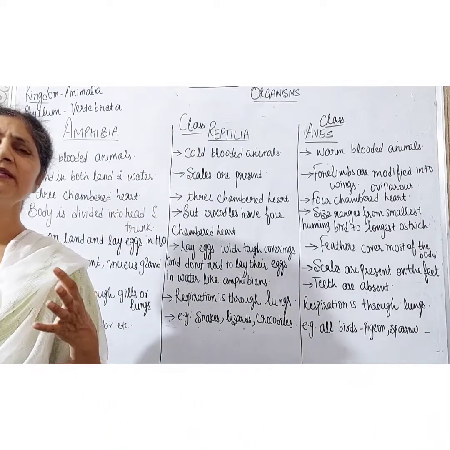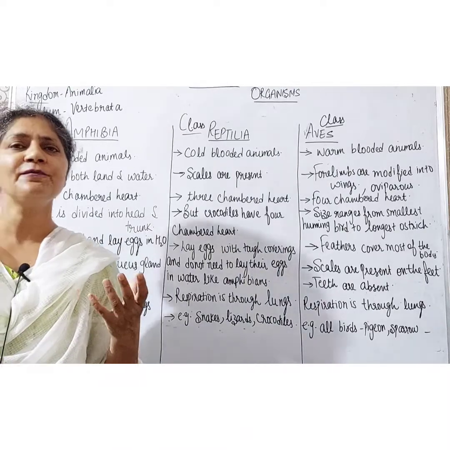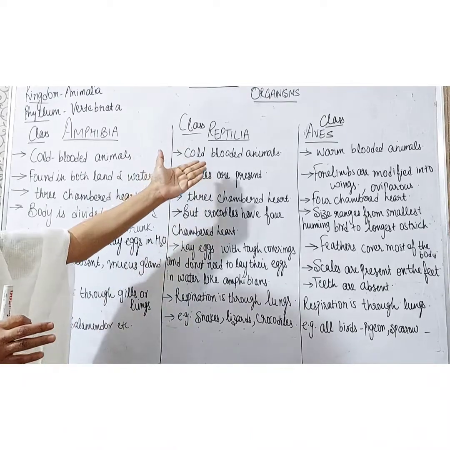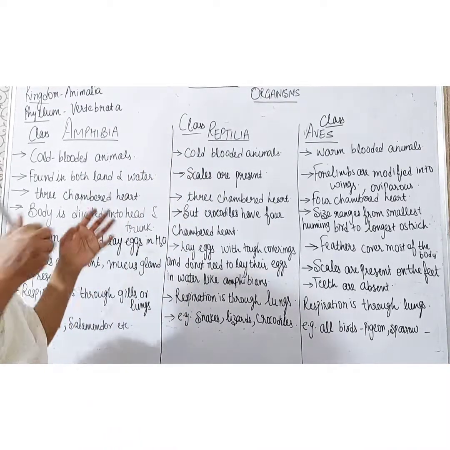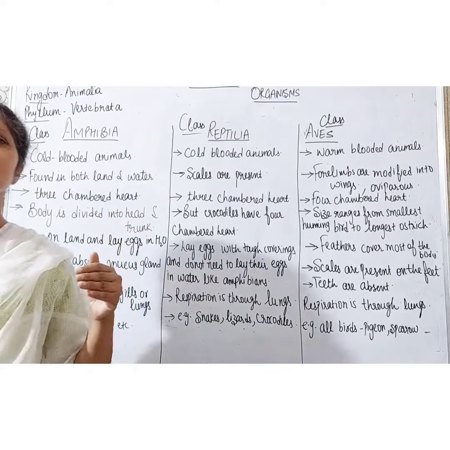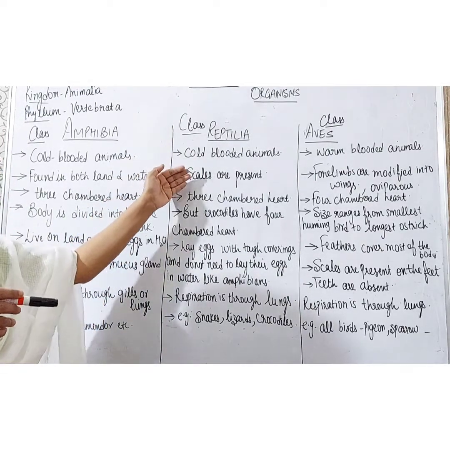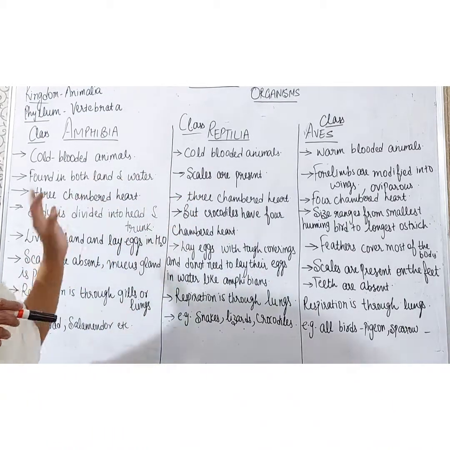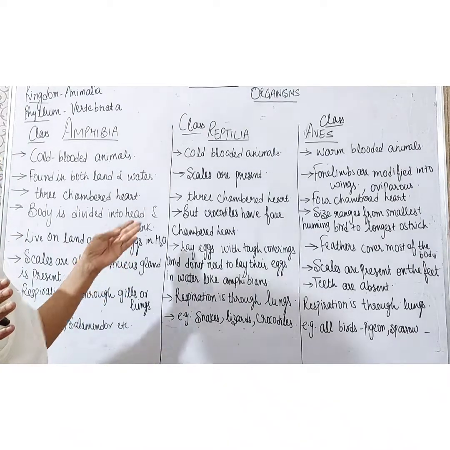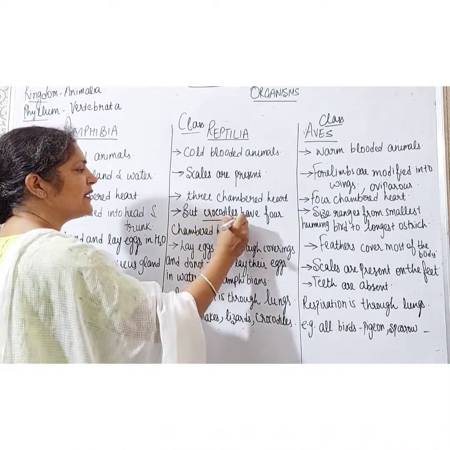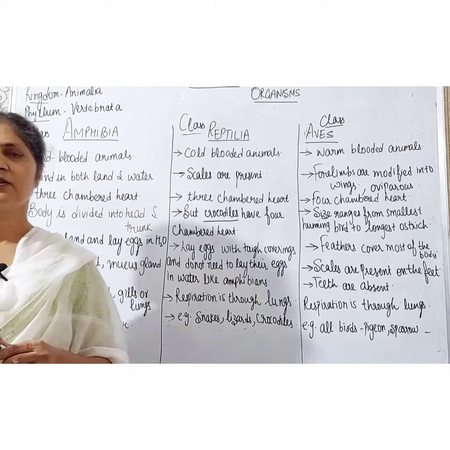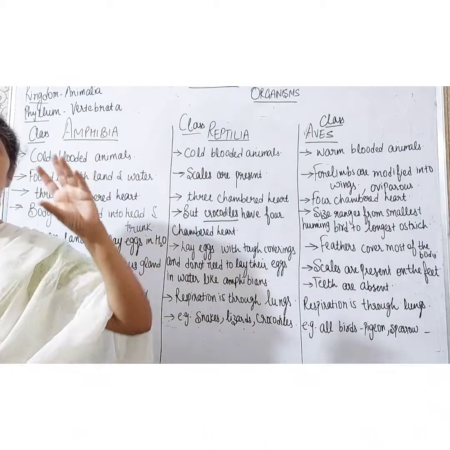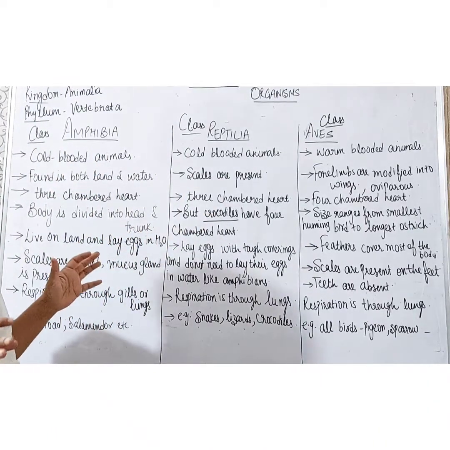Now, second, we come to the class Reptilia. Students, the animals belonging to the class Reptilia are the first terrestrials. They are found on land. They are also cold-blooded animals, but in comparison to the Amphibia, in which scales were absent, in Reptilia the scales are present. Their heart is also three-chambered like that of the amphibians. But the crocodile is an exception. It has a four-chambered heart.